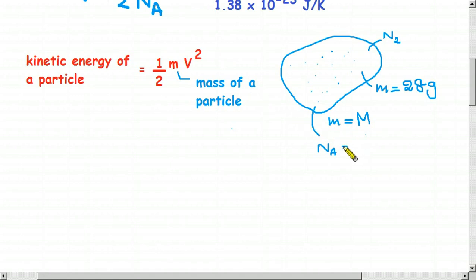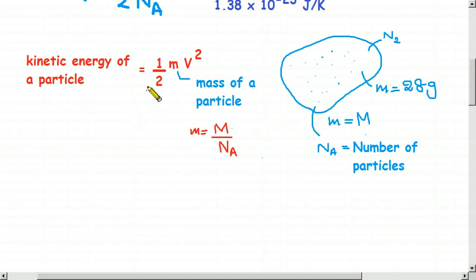So what is this number of particles? Now we can easily find out the mass of a particle. How? The total mass we know, capital M. The number of particles we know, so we have to divide capital M by Avogadro number. Then we get the mass of a single particle.